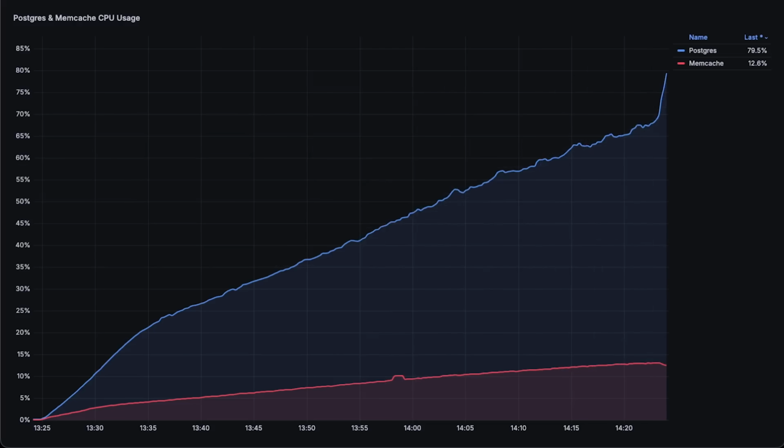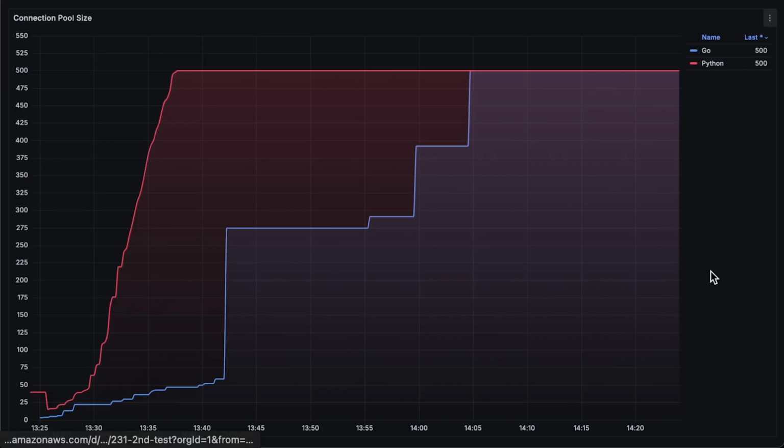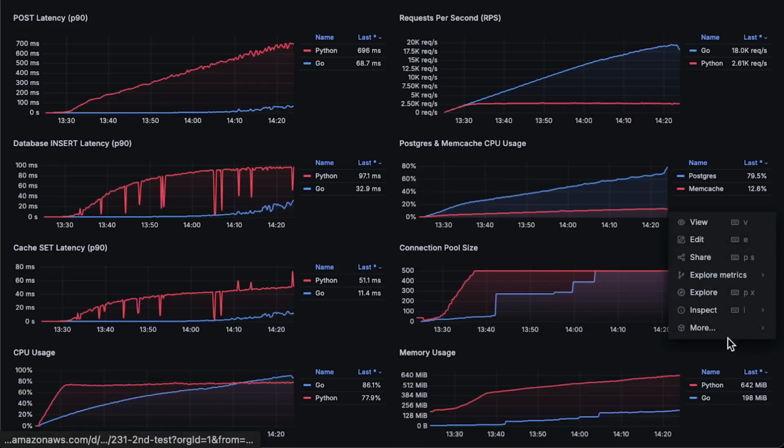You can see from the same amount of requests each app makes to the database and cache, you need only a fraction of the resources to run cache. That's why you can greatly improve performance of your applications using caching, and most importantly, reduce the cost of your infrastructure by using fewer resources. Next, we have connection pool to Postgres created and maintained by each app with a limit of 500. And finally, we have memory usage.